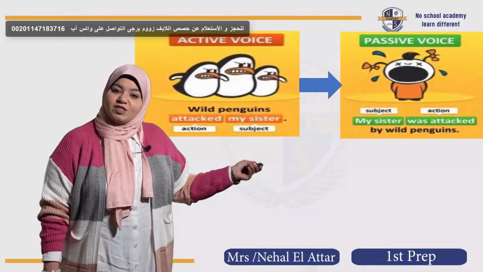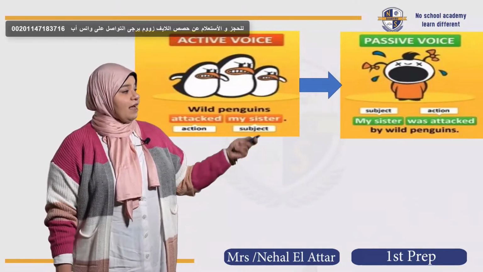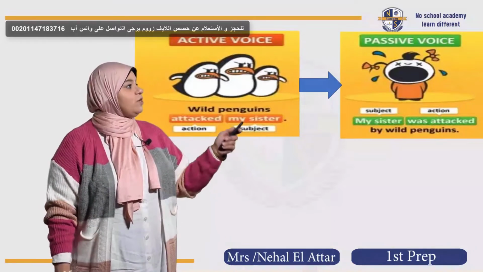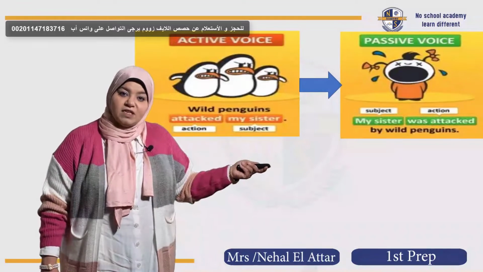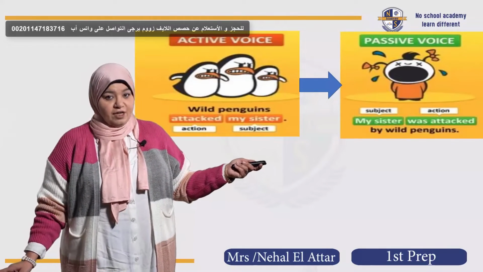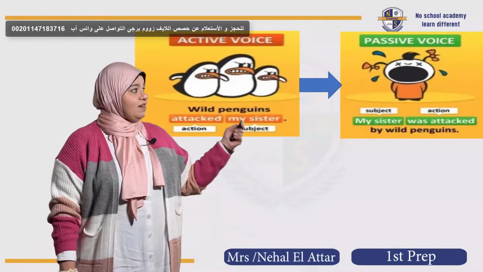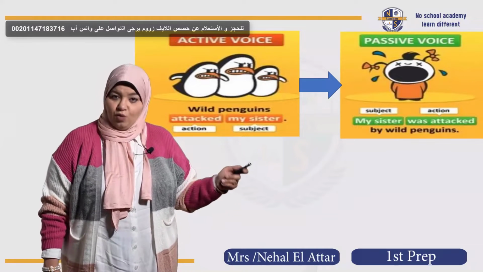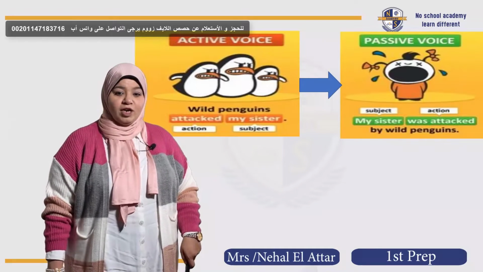As you can see on the screen, dearest students, we have here a picture of wild penguins, and the sentence in the active voice says what? Wild penguins attacked my sister. Can you change this active sentence into the passive voice? I know that you are clever and you can do it easily. Great. My sister was attacked by wild penguins. Super, students, super. You need more?